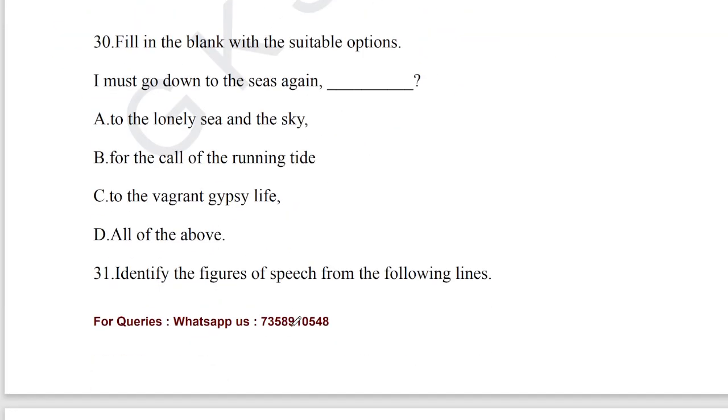Let's take up question number 30. Fill in the blank with the suitable option. I must go down to the sea again. The line is taken from Sea Fever by John Masefield. I must go down to the seas again, to the lonely sea and the sky, for the call of the running tide, to the vagrant gypsy life. All of the above is the correct answer. All three lines contain the specific one. Option D is the correct answer for question number 30.